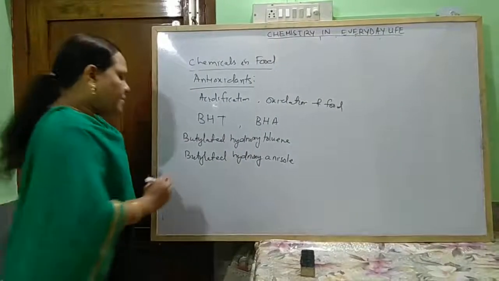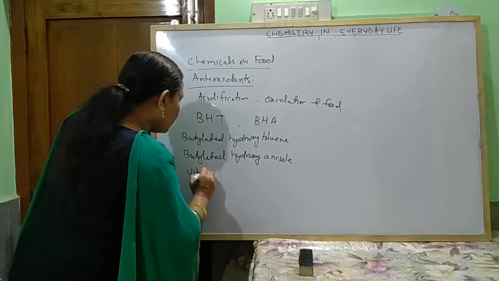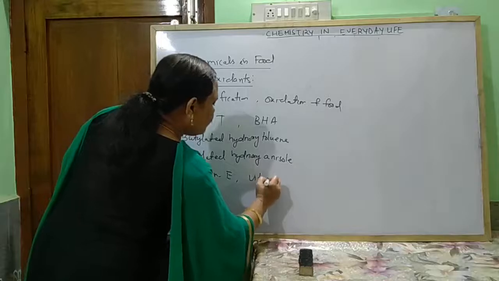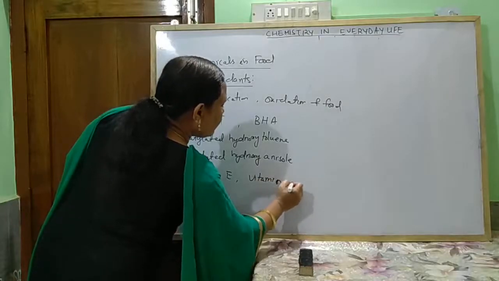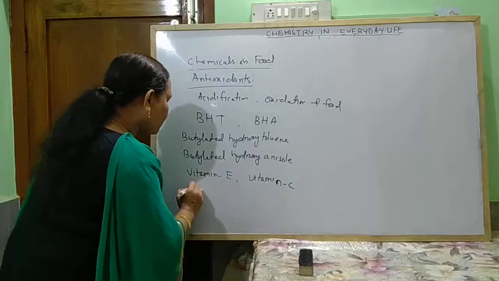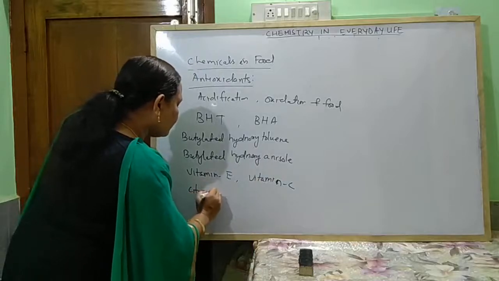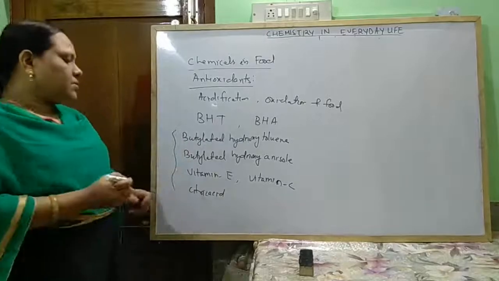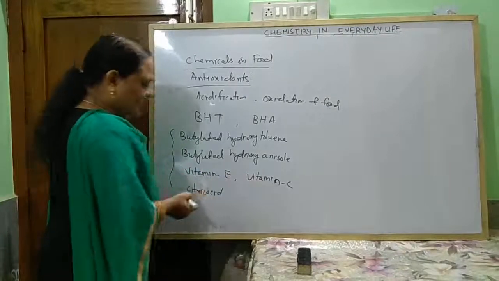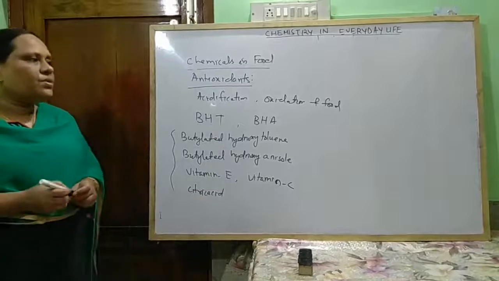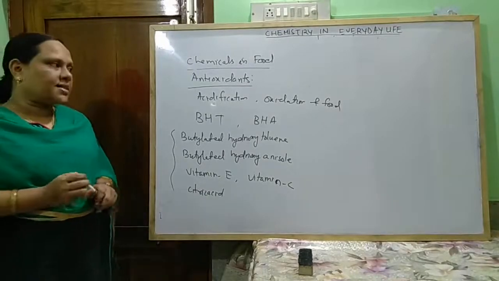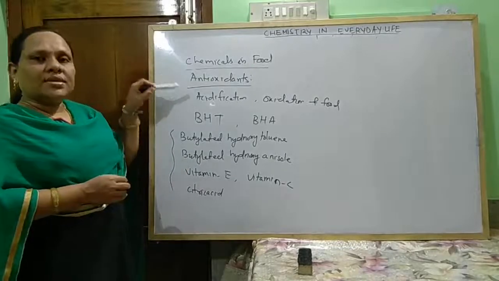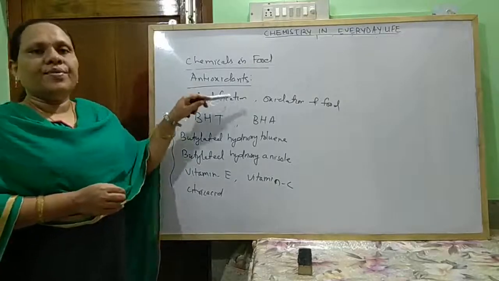And vitamin E, vitamin C, and citric acid are also used as antioxidants. Antioxidants also increase the lifetime of food.